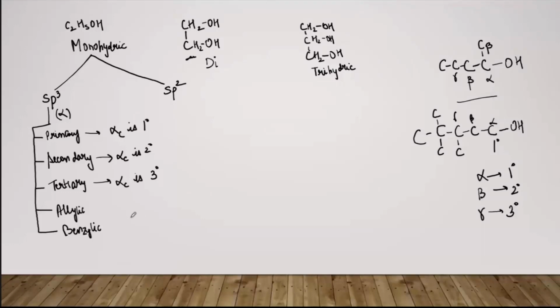When the OH group is attached to the sp3 hybridized carbon atom which is adjacent to the carbon-carbon double bond. ठीक है, तो allylic ग्रुप क्या होता है? That is of the form C double bond C और यहाँ पे... Oh sorry, this is a vinylic. Sorry, let me draw it again.